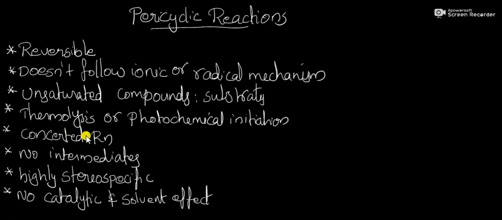The mechanism of pericyclic reactions is a concerted reaction. What do you mean by a concerted reaction? It is a one-step reaction, that is, both bond breaking and making take place simultaneously. That is called a concerted reaction.